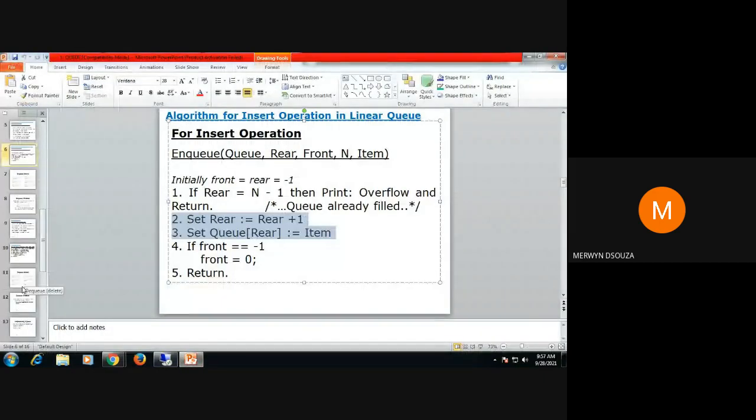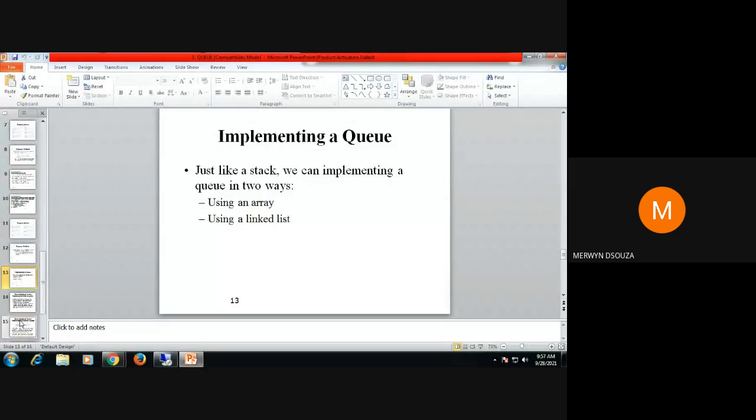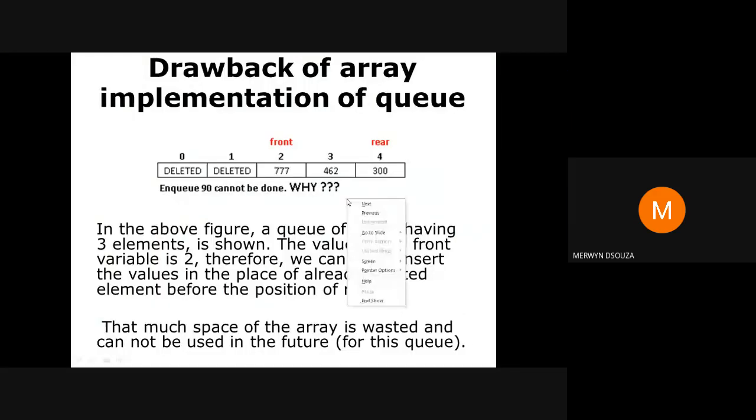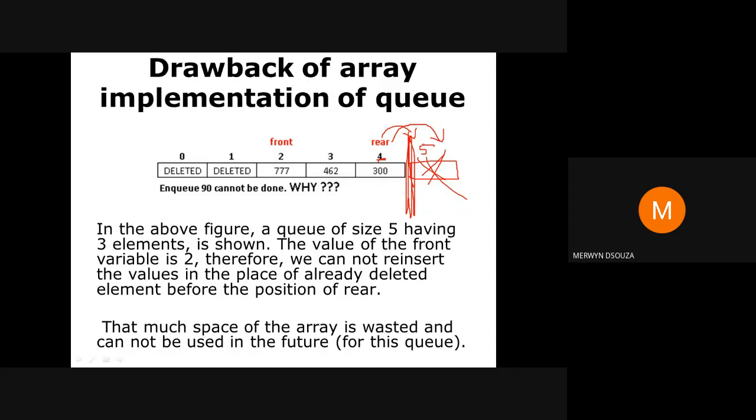So when you come here, you try to do rear equal to rear plus 1. Rear is already present at your last index. Do you have more array positions left? No, you don't have more array left. If you do rear equal to rear plus 1, you cannot go to index 5. There is no index 5. You have declared an array only of this size. Your queue is only of this size. So you cannot increment rear further to 5. You cannot increment, so therefore you cannot store.